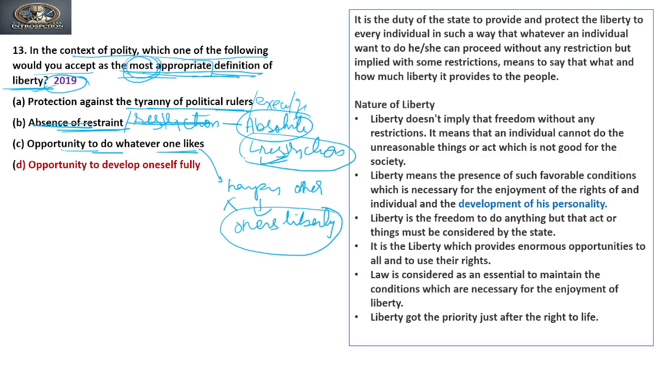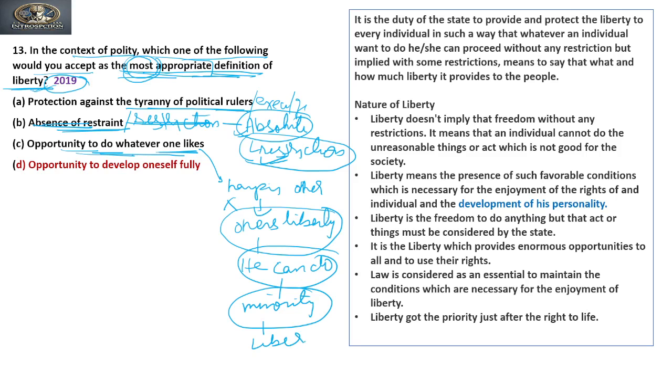It is coming with the restrictions, and the third option can be defined as an absolute liberty where there are no restrictions. It means if someone is wealthier or influential, he can do what he wants. And by doing that he can hamper the minorities or those who lack political or economic power; their liberty can be hampered, right? So this also cannot be our answer.